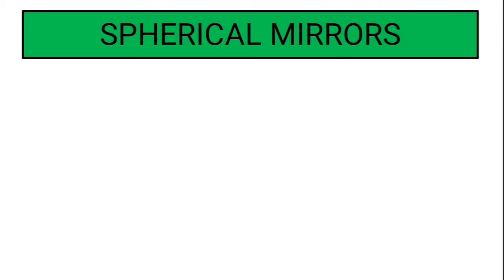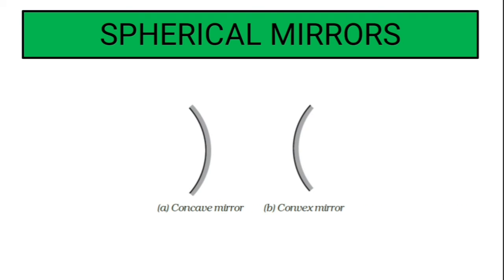Spherical mirrors. I hope you have seen spherical mirrors many times. These are the two spherical mirrors that we are going to study, the concave mirror and the convex mirror. In a concave mirror, the inward part is reflective, and the outward, bulging part is polished, silvered, coloured with silver colour. This is the silvered part, and the reflective part is the inward, tilted part.